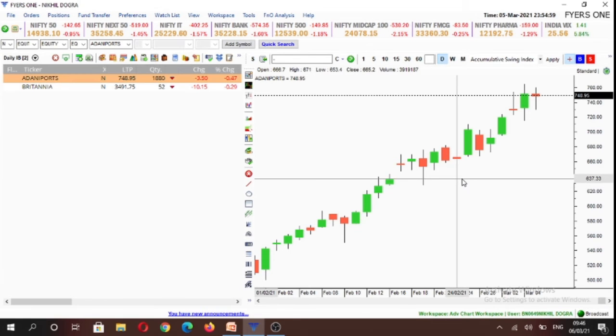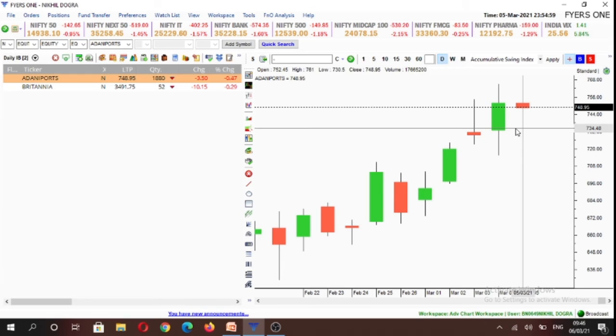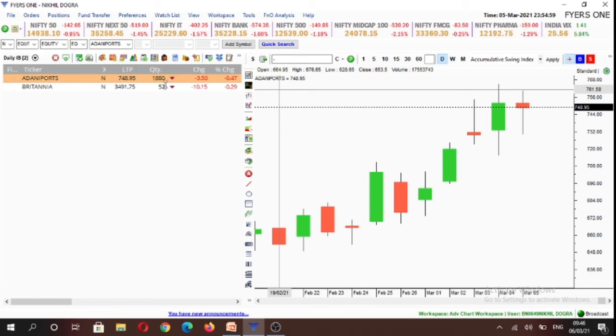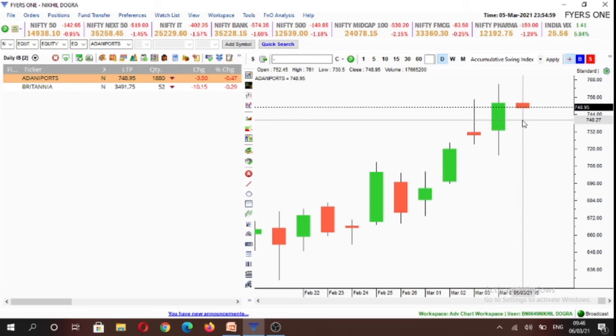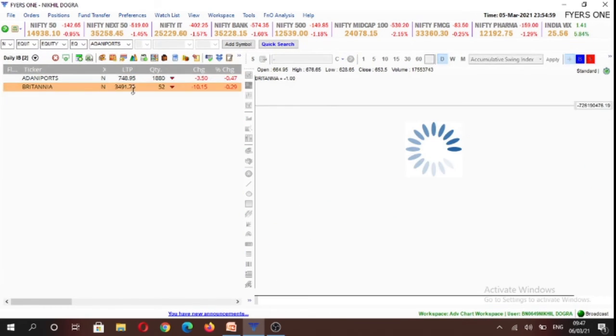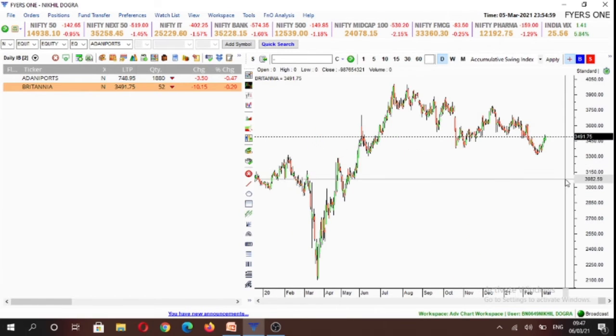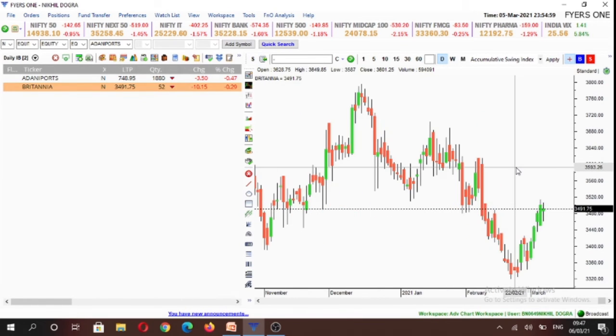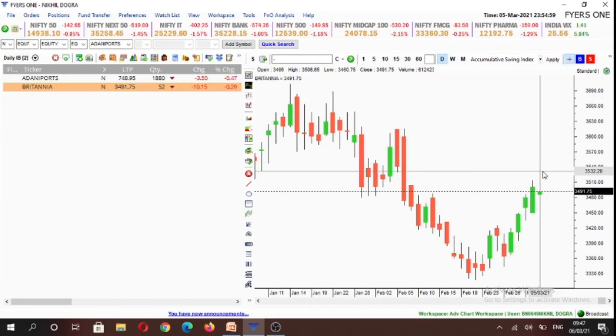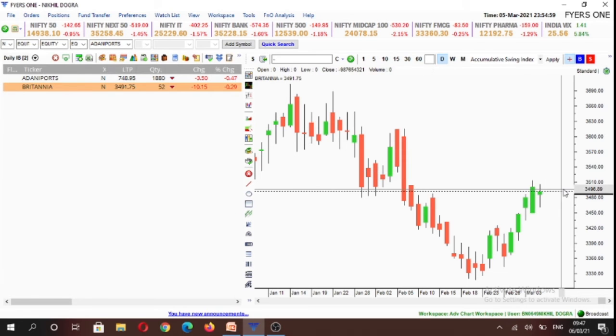Now we would be discussing our stock watch list. The stocks that we would be tracking on Monday are inside candles on the daily time frame: Adani Ports and Britannia. We'll look for a buying opportunity in Adani Ports above 761 levels or a selling opportunity below 730.5 levels. And in Britannia, again, we'll look for a buying opportunity above 3,506.65 or a selling opportunity below 3,460.75.